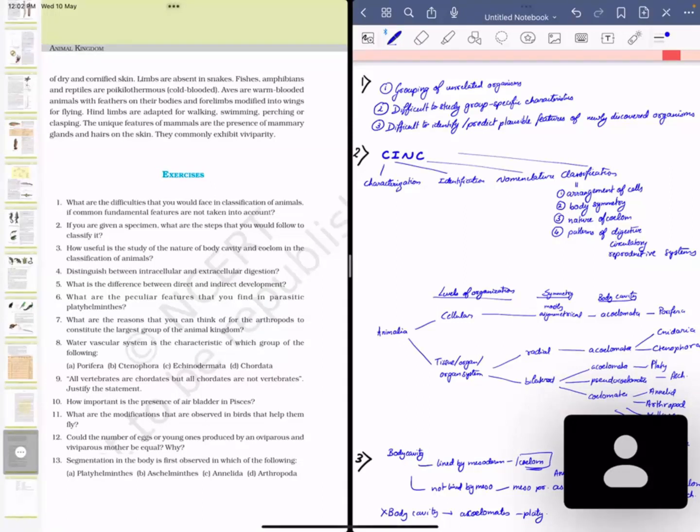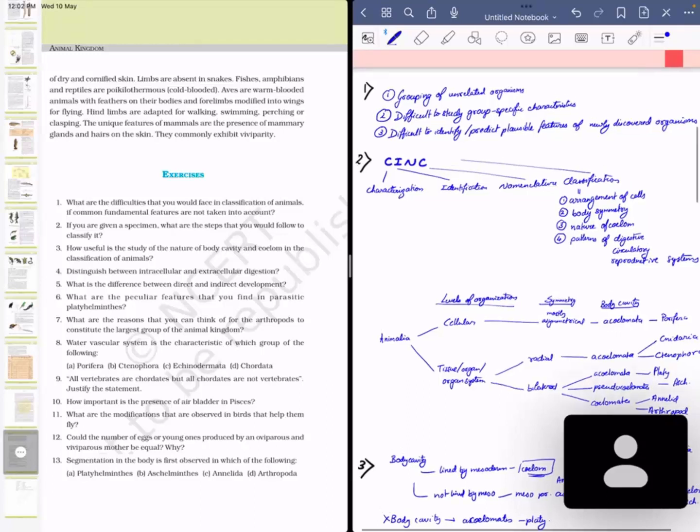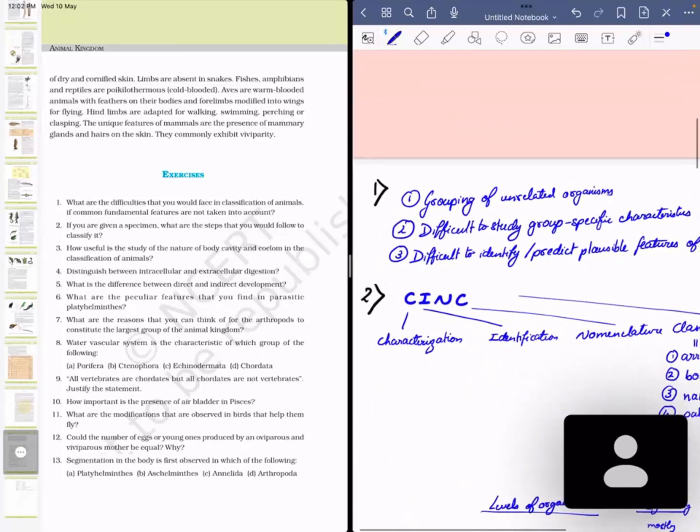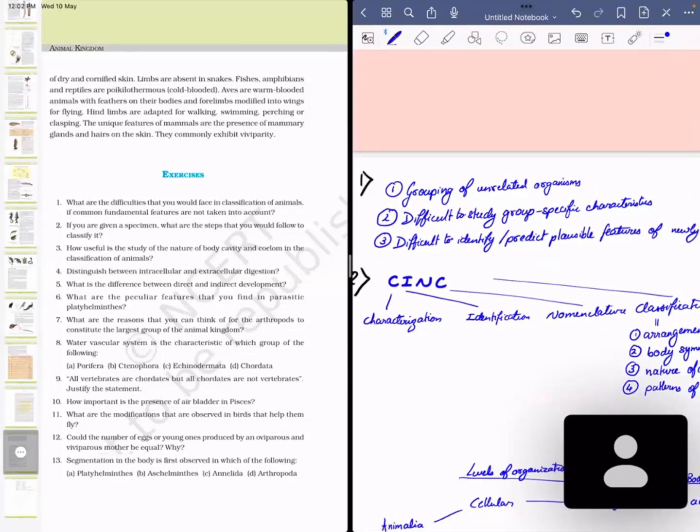What are the difficulties that you would face in classification of animals if common fundamental features are not taken into account? हमारा जो भी कॉमन फंडामेंटल फीचर्स हम यूज करते हैं जैसे कि अरेंजमेंट ऑफ सेल्स सिमेट्री या सीलोम उसे इफ वी डू नॉट यूज दैट then what are the difficulties we'll face? First, I've written a few notes here. जैसे कि unrelated organisms will be grouped together. For example, we may group viviparous and oviparous animals together, or we may group annelids and platyhelminthes together, which are very separate groups and they have very unrelated features as well.